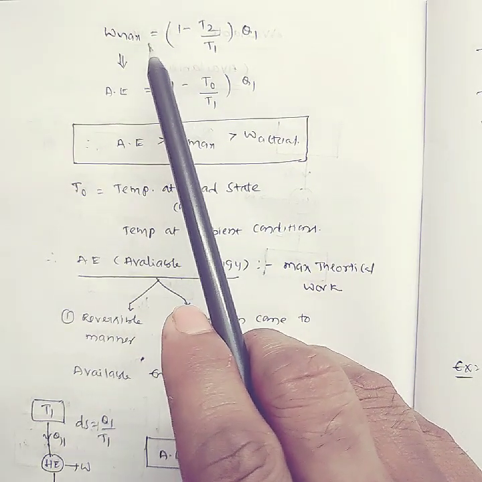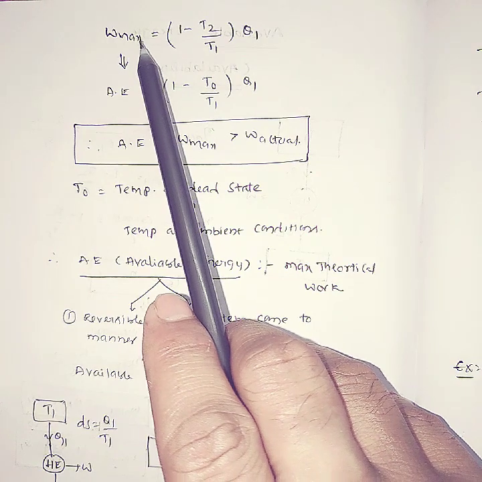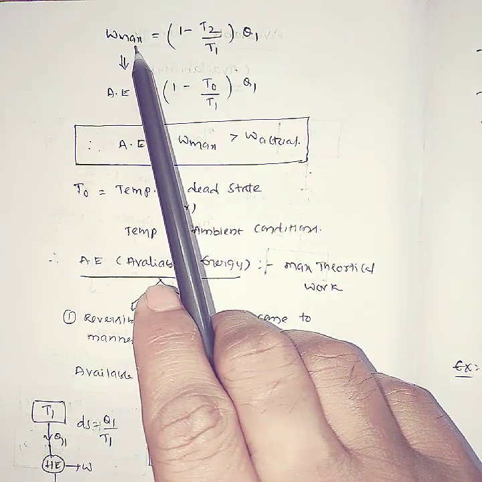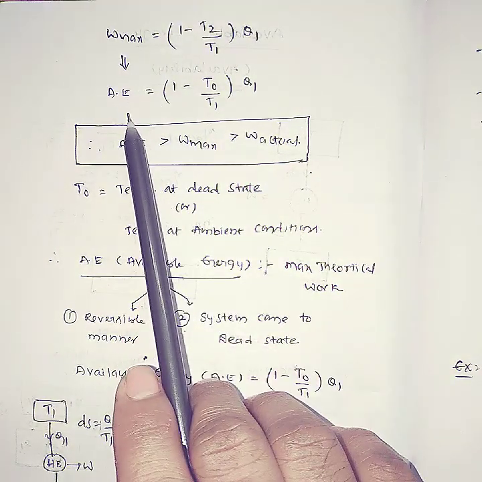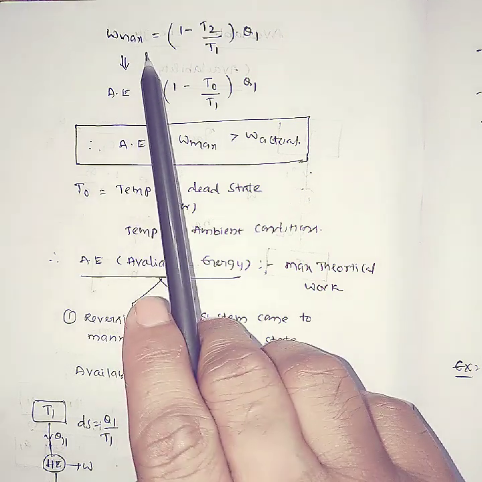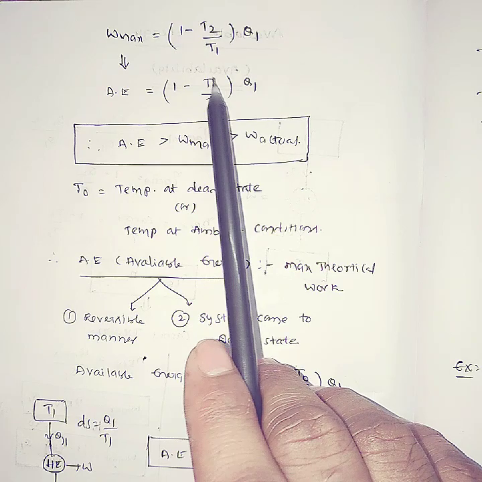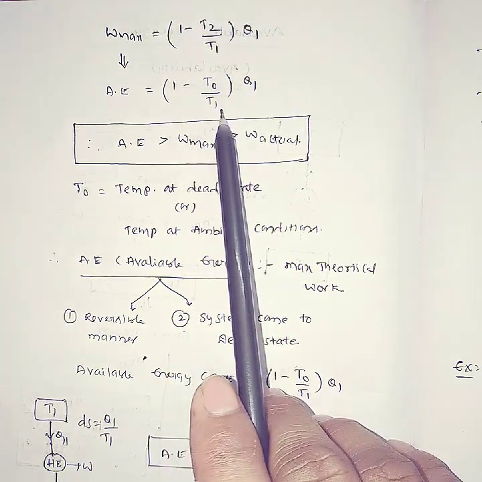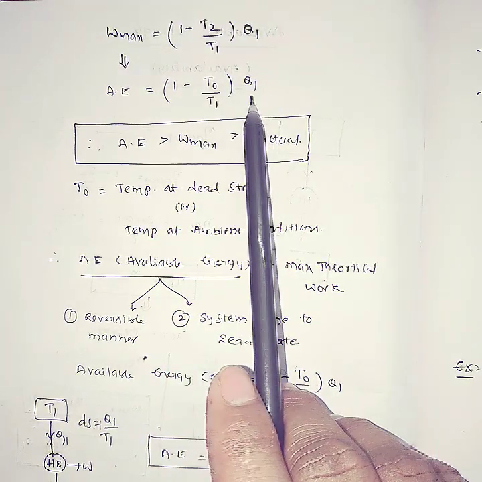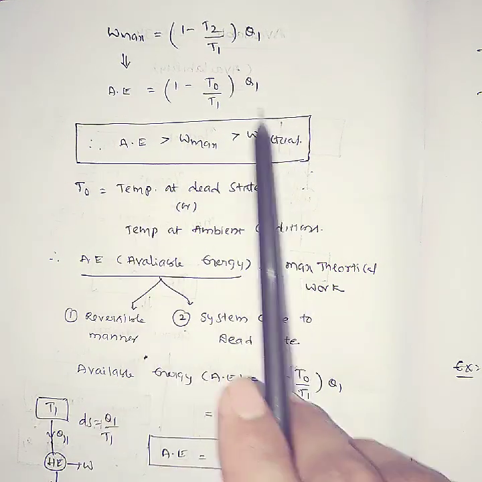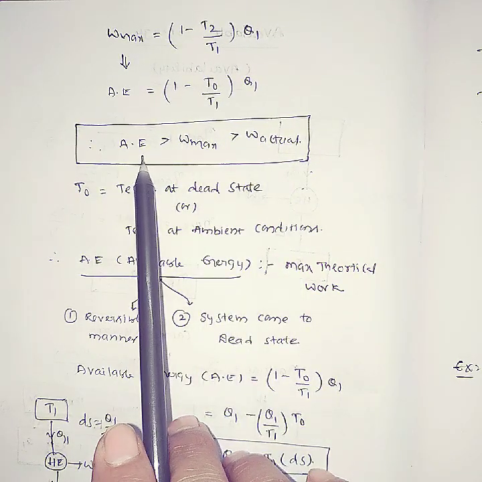Finally, what is the work equal to? That means the maximum work is equal to the available energy. Available energy is what you get when the system comes to the dead state. That means (1 - T0/T1) × Q1. That means you can show the increasing order: available energy is the highest one.